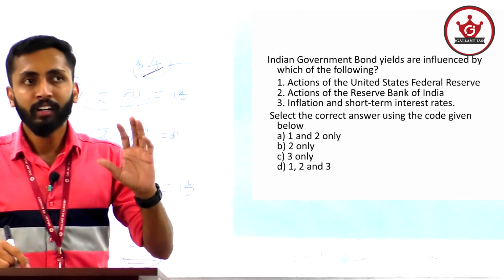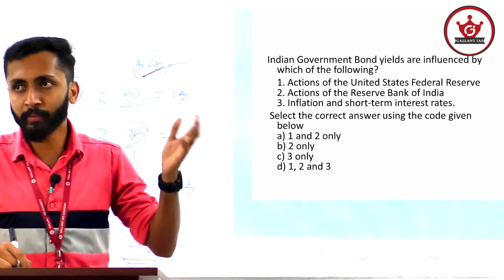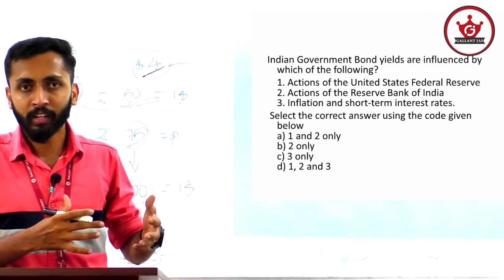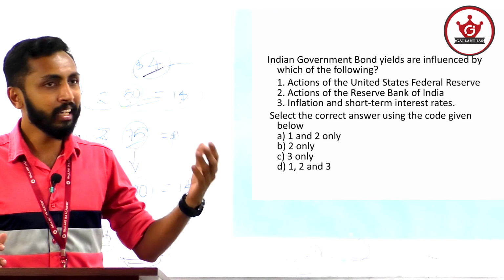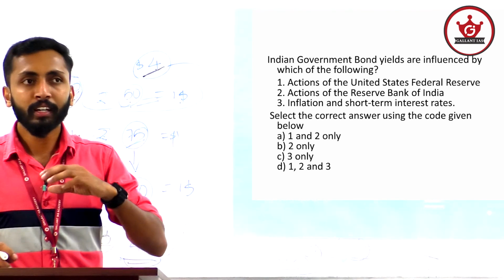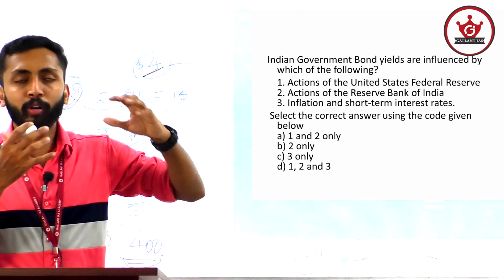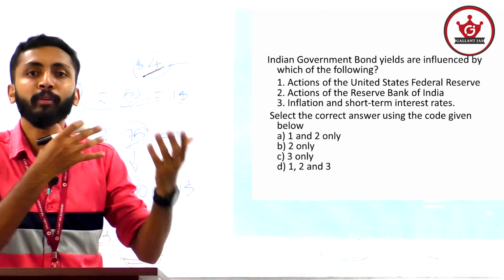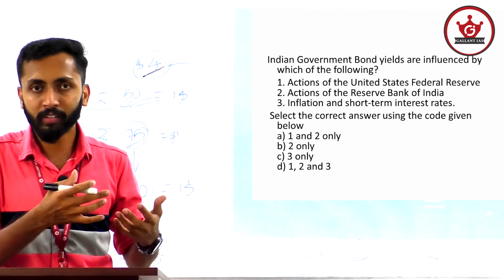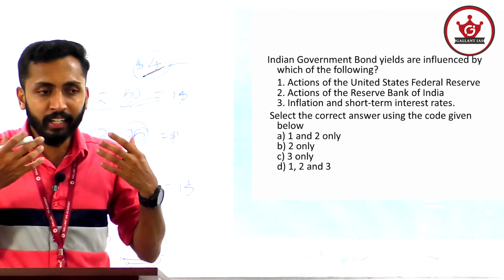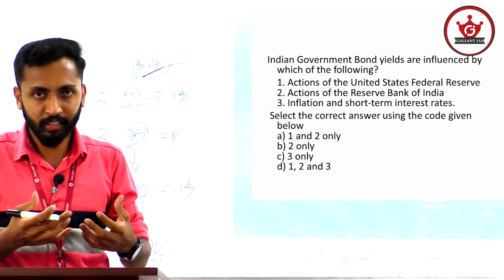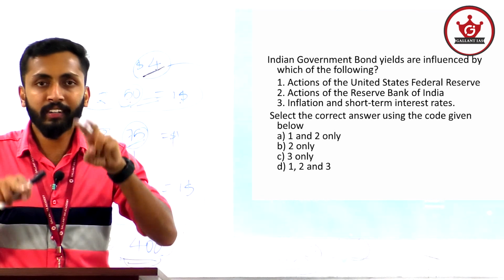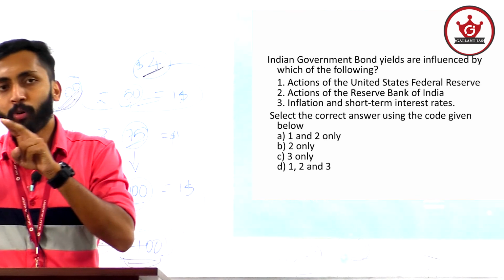Just look at very high-demand shares or debentures, like the shares of Tesla or SBI or Infosys. Their share price or bond price is high, but their rate of return is small. Why? Because there is enough demand for that particular bond. If there is not enough demand for a commodity, then the price will be lower and the rate of return higher. So there is an inverse relationship between bond price and bond yield.